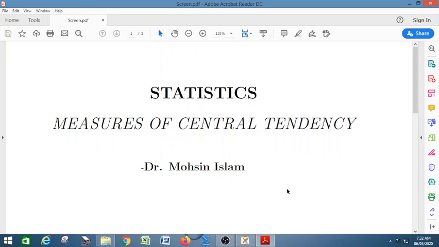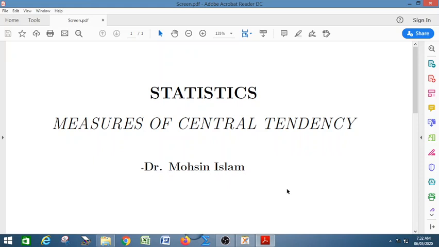Hello students, a very important topic of statistics is measures of central tendency. So today our main topic is measures of central tendency. One of the most important objectives of statistical analysis is to get one single value that represents the characteristics of the entire mass. Such a value is known as the central value or average. And average is sometimes called measures of central tendency.